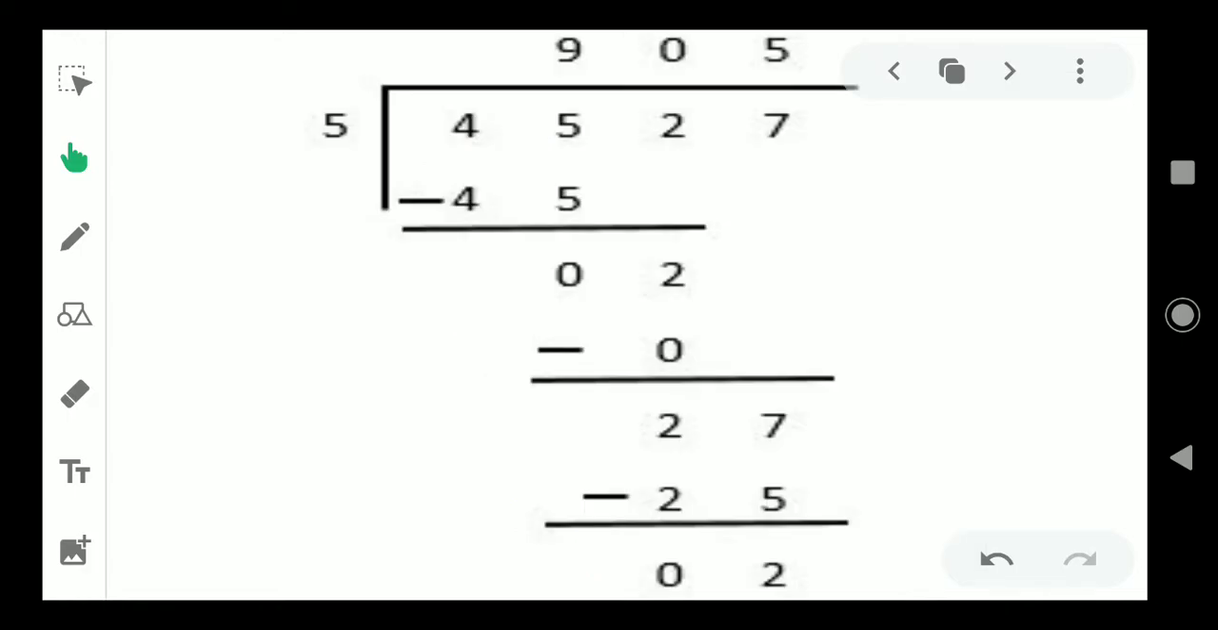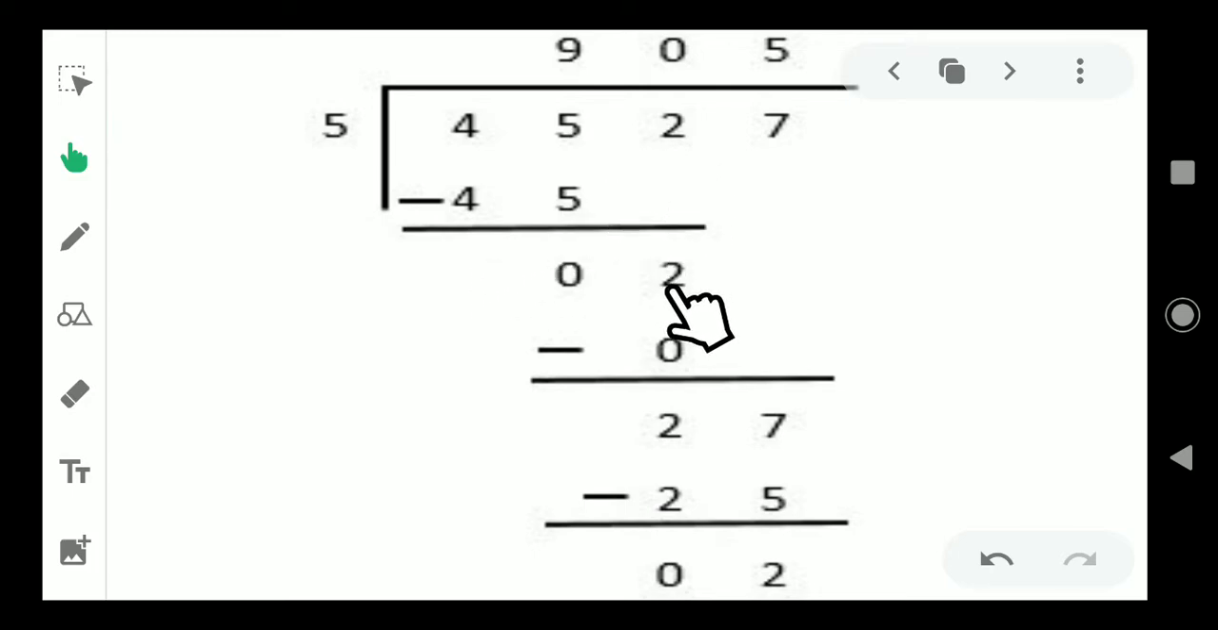Next example is 4527 divided by 5. What is the first step? See the first digit. Is there 5 here? In 4, is there 5? No, it is not possible. So consider the next 2 digits. In 45, how many 5s are there? 9. 9 into 5 is 45. Subtract it. 5 minus 5, 0. 4 minus 4, 0. So take the next digit down.